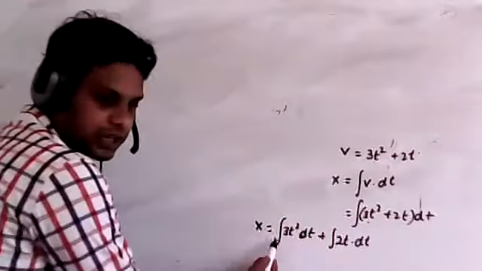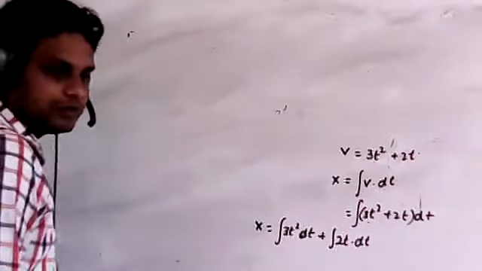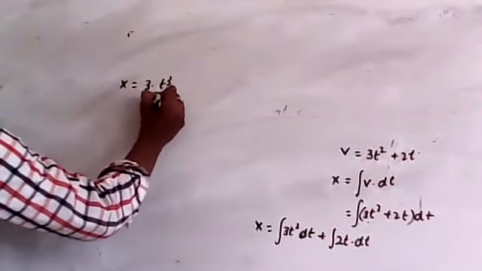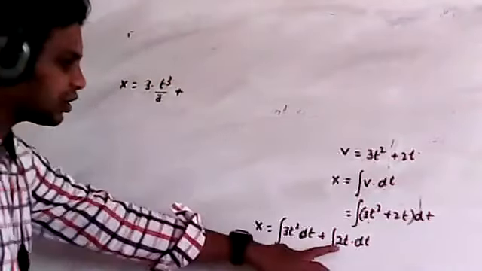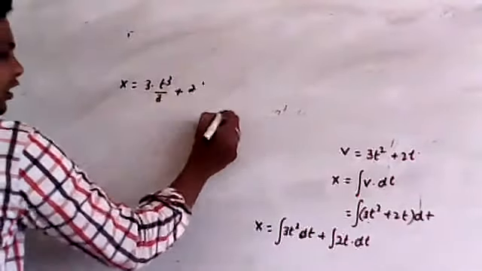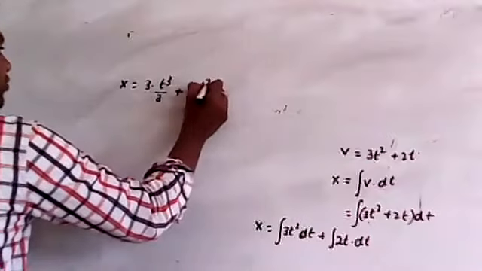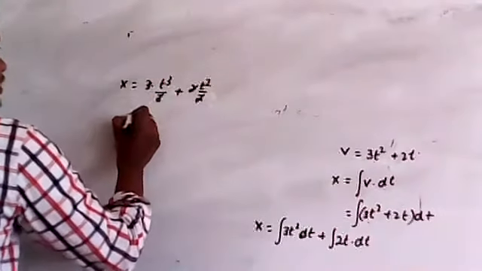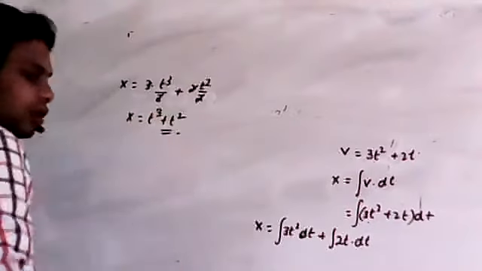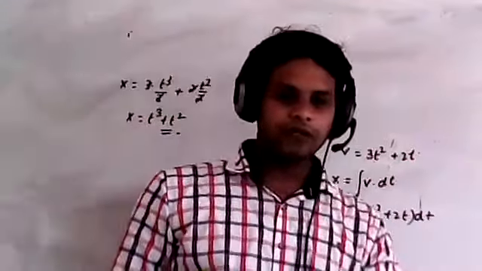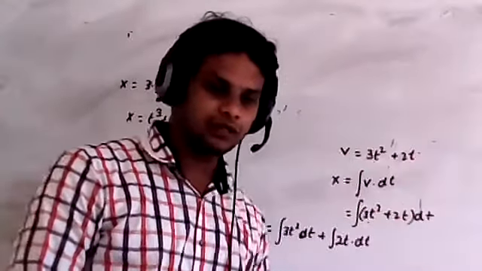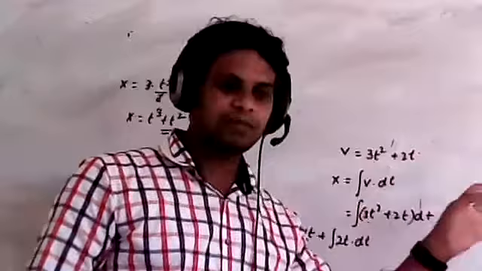So integration of 3t square dt is 3 into t cube by 3, plus integration of 2t dt, which is 2 into t square by 2. Now cancel 2 with 2 and 3 with 3. Then x equals t cube plus t square. If you go further, for this velocity they will give the directions also, for example, 3t square i cap plus 2t j cap.